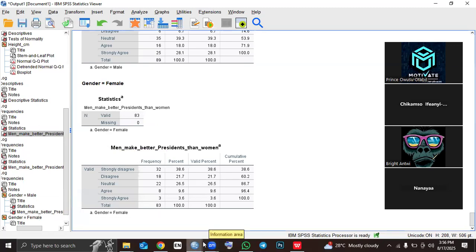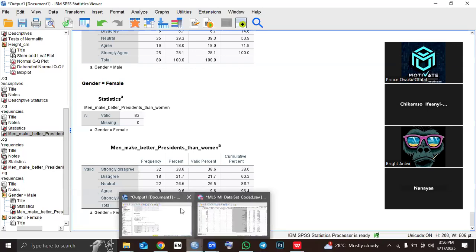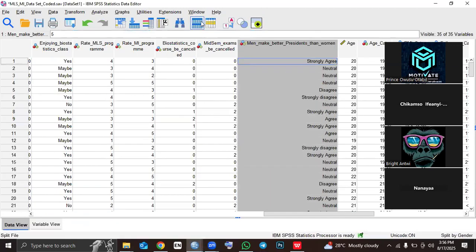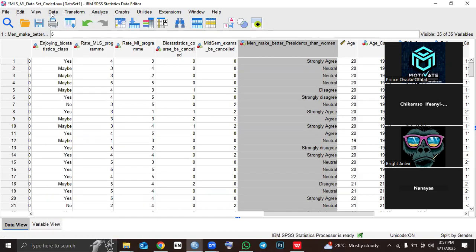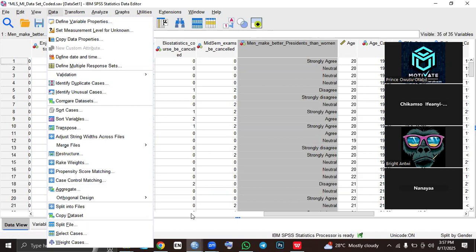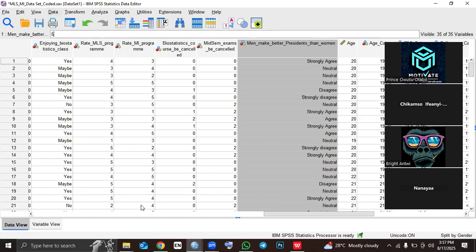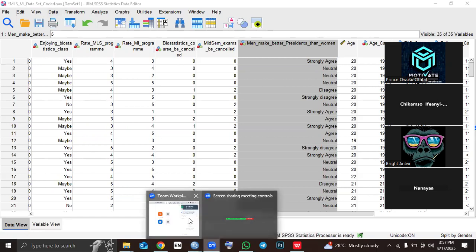Now, depending on the version, some people might not have this split file icon here. In order to find it, all you have to do is come to data, then scroll down to split file, so it's here. This is a shortcut, but depending on your version, you might not have it here. So you can find it in data and then split file. Okay, that's good.